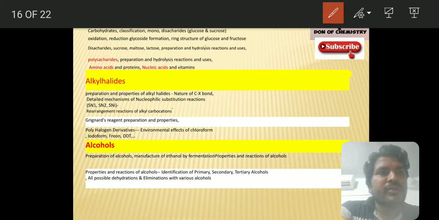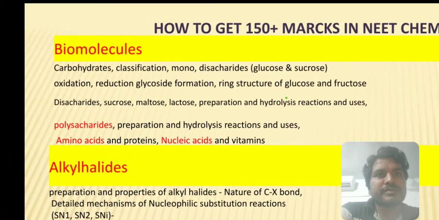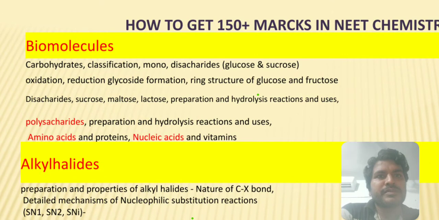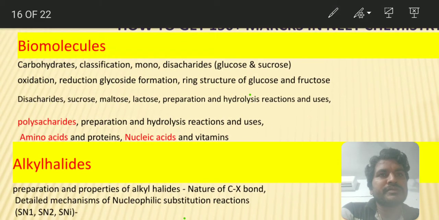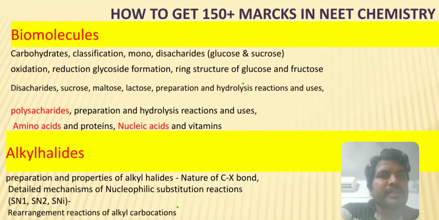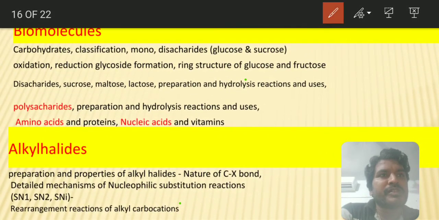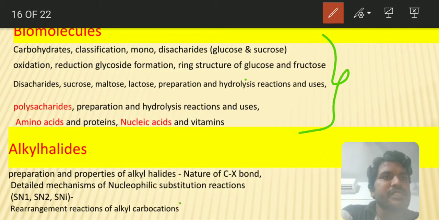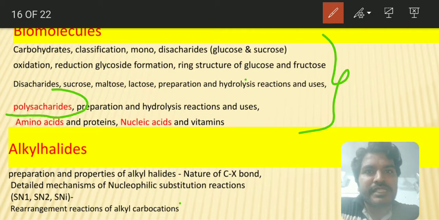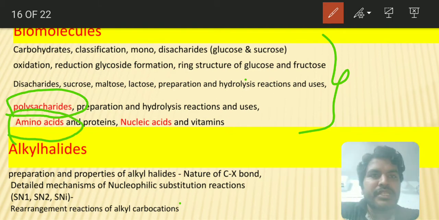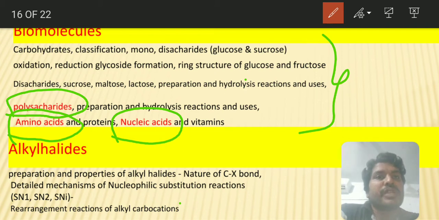See, in biomolecules, try to remember that they definitely ask questions, and in a typical manner. One year they asked based on polysaccharides, one year based on amino acids, and one year based on nucleic acids.